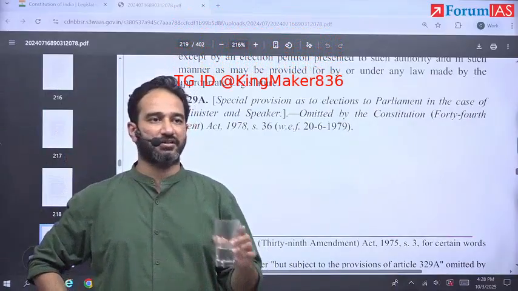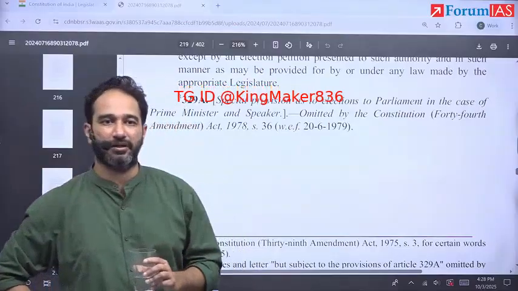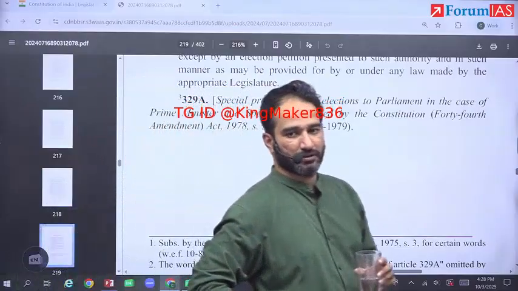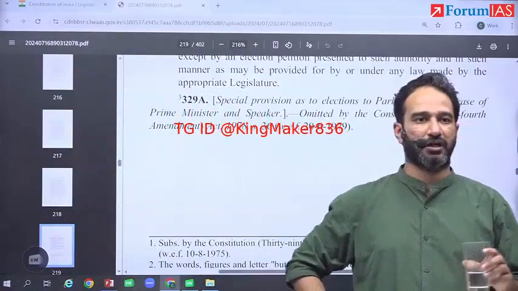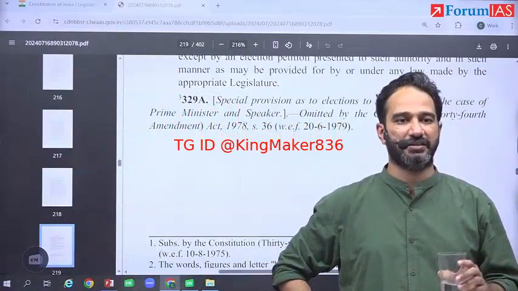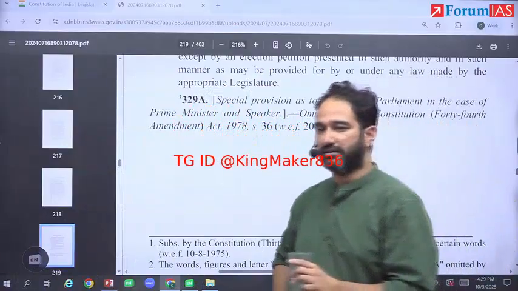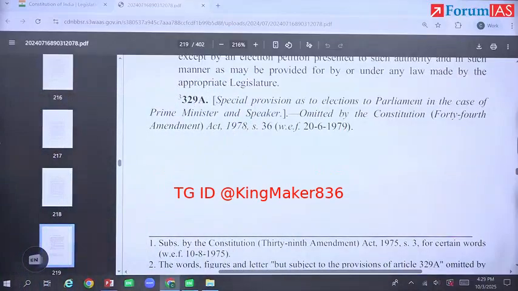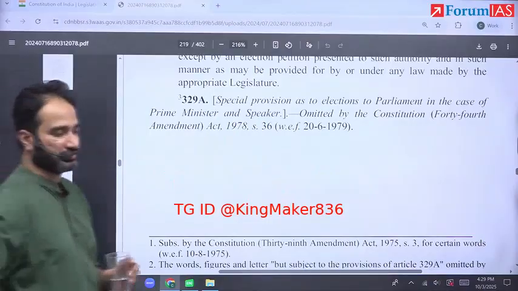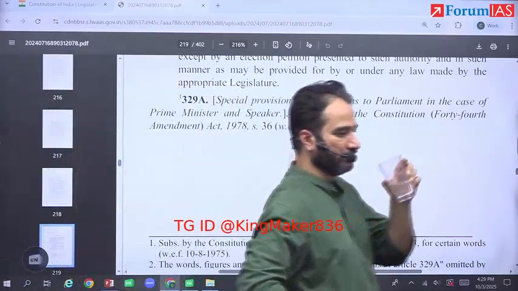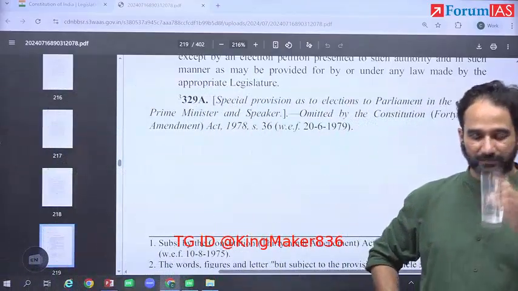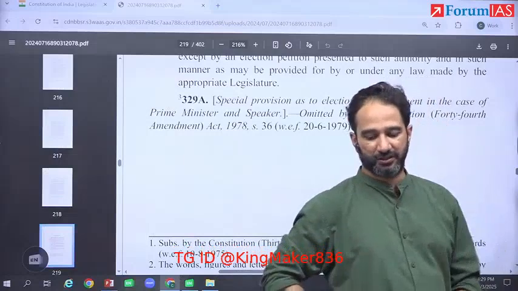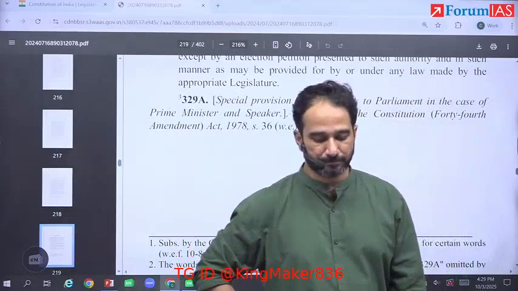Minerva Mills said that Article 368 is a limited amending power. You can say basic structure and Minerva Mills case 1980, Article 368 limited power.